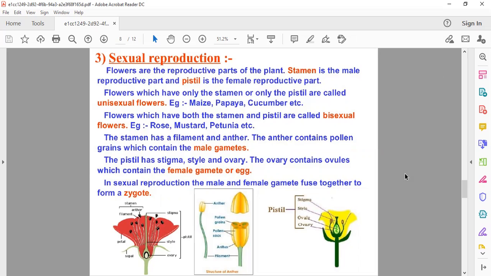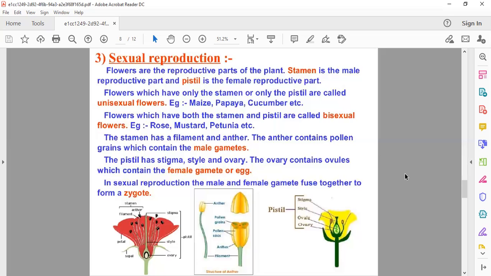Next, flowers which have only the stamen or only the pistil are called unisexual flowers. So children, you have to learn this definition. We have segregated the flowers: one is unisexual and the other is bisexual flowers. So unisexual flowers are the flowers which have only the stamen or only the pistil. Examples here we can take are maize, papaya, cucumber, etc.